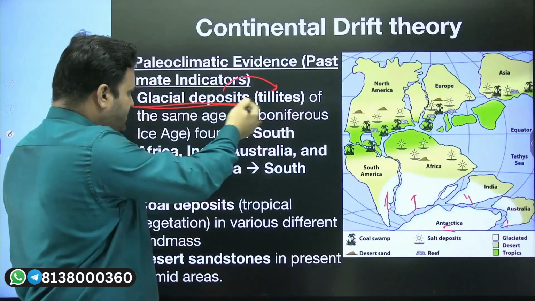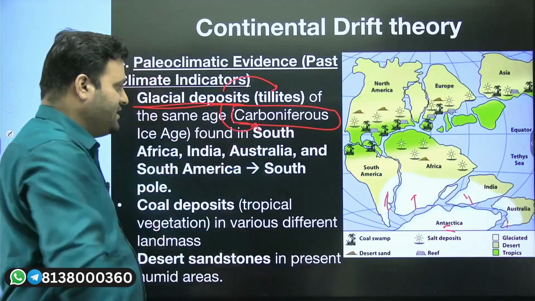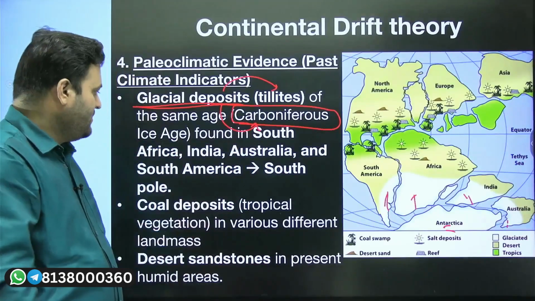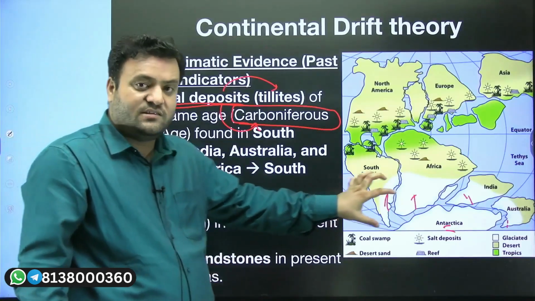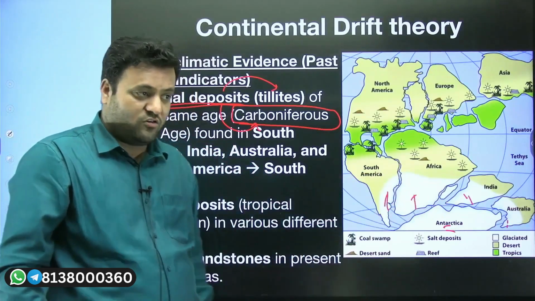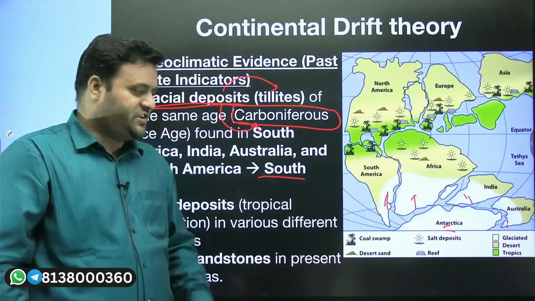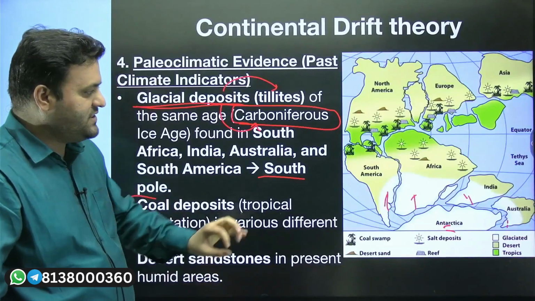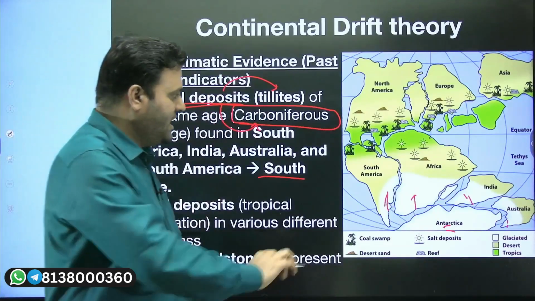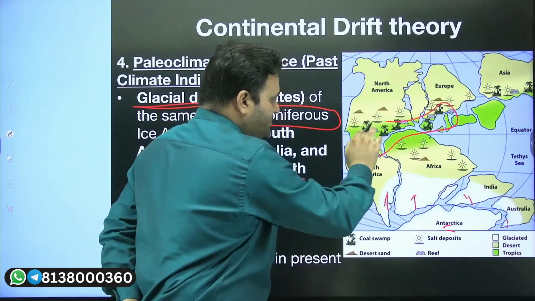And yes, this glacial deposition is with regard to the Carboniferous period, the Carboniferous age, which is being found. That means all of these were actually part of the South Pole, and at the South Pole there was a glacial deposit. Coal deposits are also being found. Here you can see in this particular image that we have these areas where we have a coal deposition.